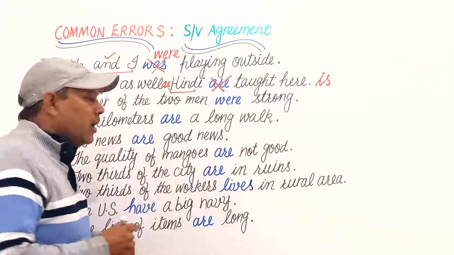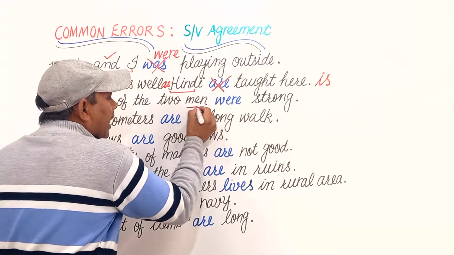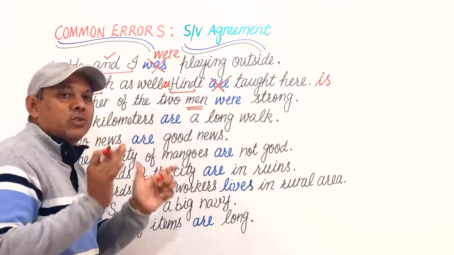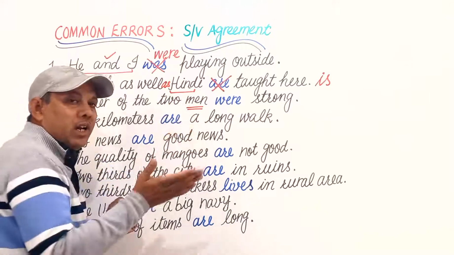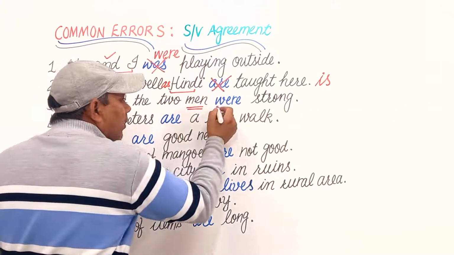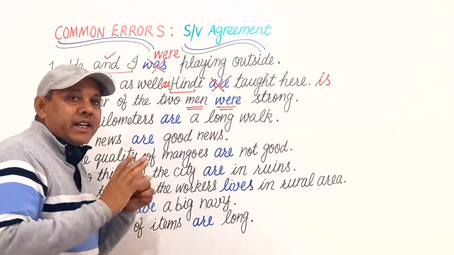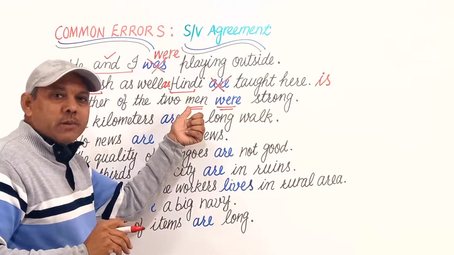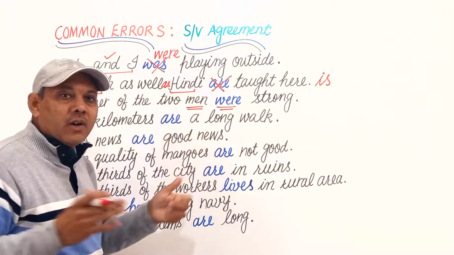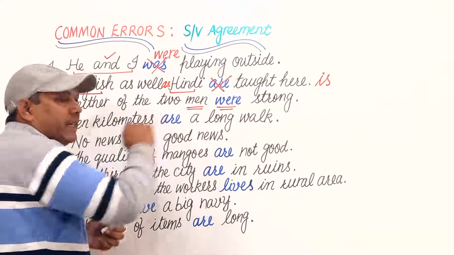बच्चे कंफ्यूज कहां होते हैं? इस वर्ब से पहले वाला ये सब्जेक्ट देख लेते हैं, ये नाउन देख लेते हैं जो कि प्लूरल है। men plural, and the verb is also plural and the students get confused. But is it the true subject of this sentence? No. Read the subject completely.